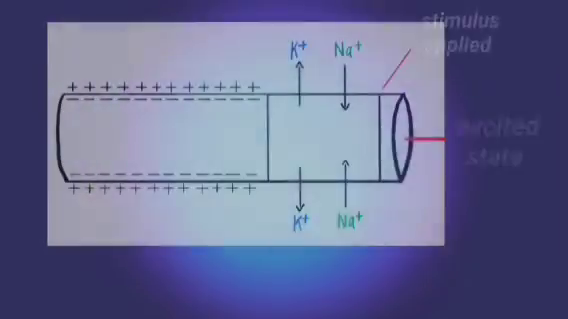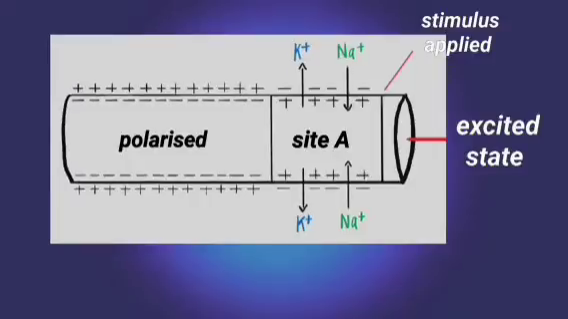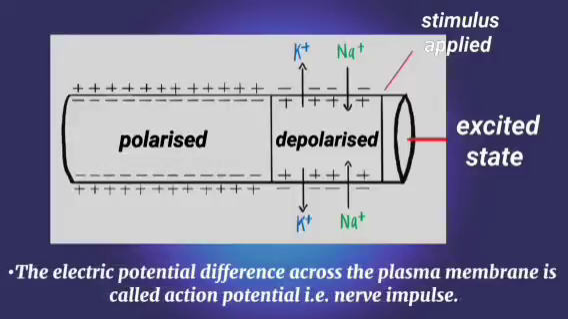When a stimulus is applied at a site on the polarized membrane, the membrane at site A becomes freely permeable to sodium ions, which leads to a rapid influx of sodium ions followed by the reversal of the polarity at that site. The membrane is depolarized. The electric potential difference across the plasma membrane is called the action potential, which is termed a nerve impulse.